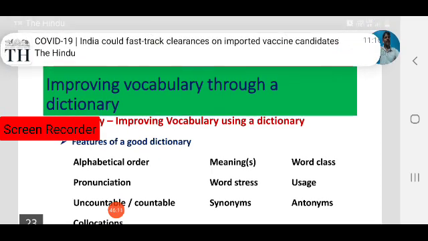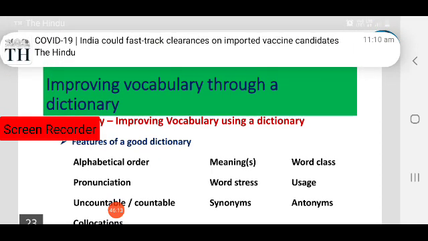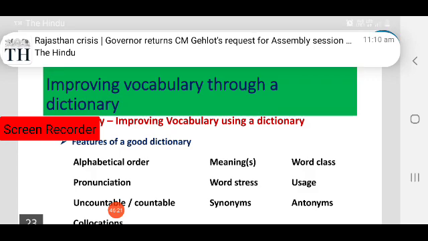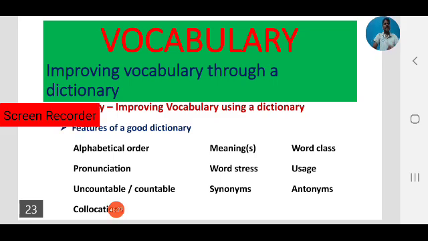Next important feature is pronunciation. By referring to a dictionary we know the pronunciation of a word, how it is pronounced. Pronunciation is different from American English to British English.